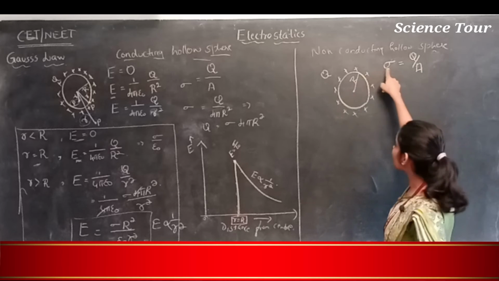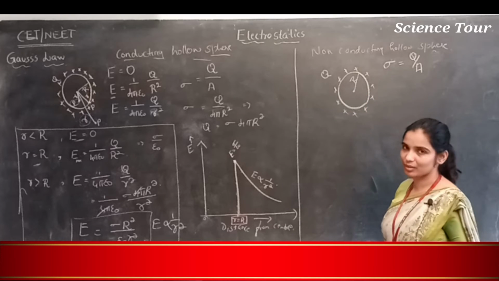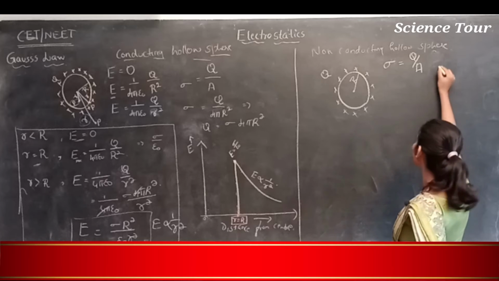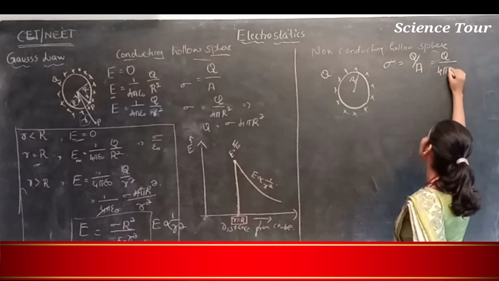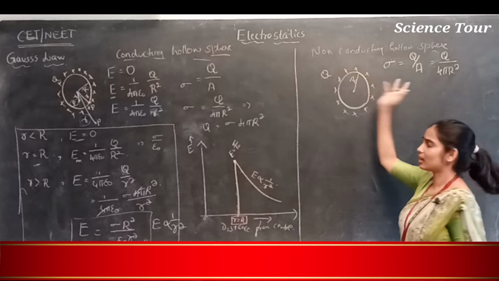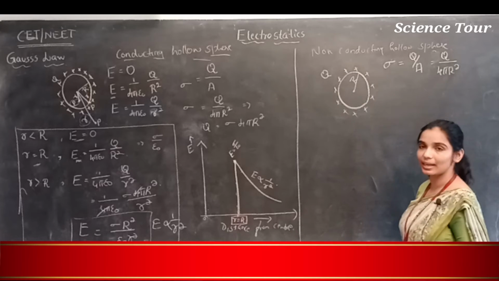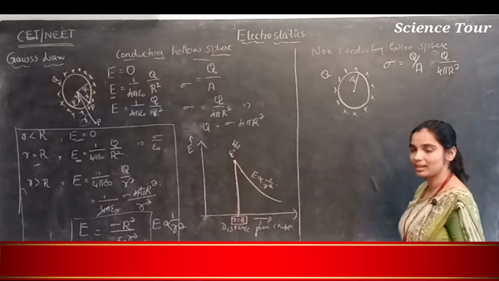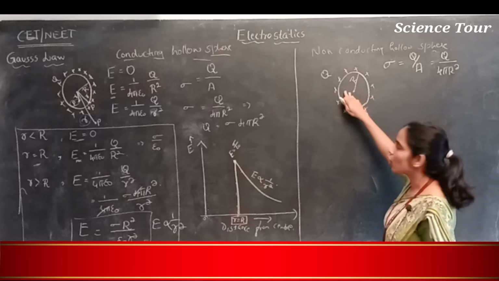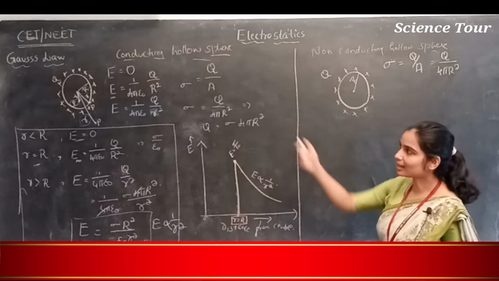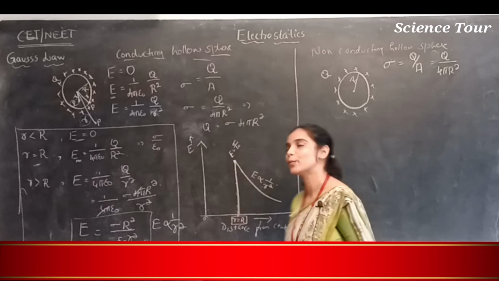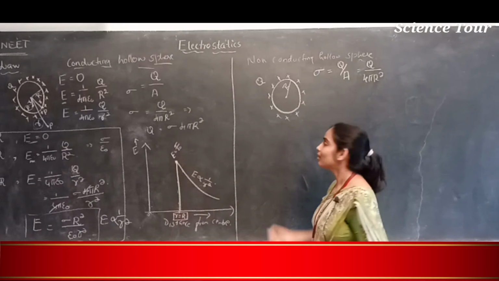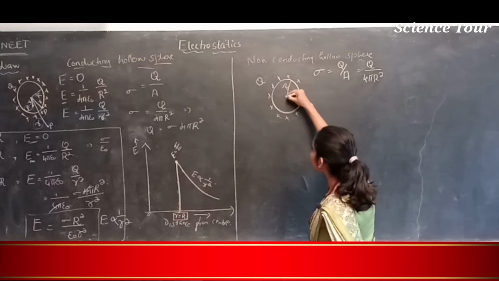So sigma is the surface charge density of this non-conducting hollow sphere, and it will be q divided by 4 pi R square, because the surface area is 4 pi R square. Now it is clear. Let me go from the center. For a conducting sphere, any point inside has electric field intensity 0, but it is not the same here. So if I consider the center, right?